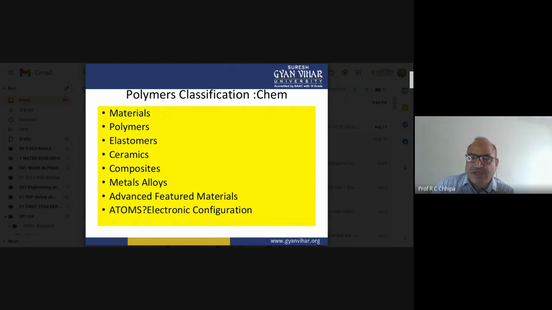Stainless steel is an alloy of iron. So a number of alloys are available of the iron: stainless steel, high speed steel. The meaning of steel itself is the alloy of iron. Simple plain carbon steel contains silicon and carbon, so these are the alloy metals. Then we have to see advanced feature materials, where the requirement is, for example, to make a sensor. So what material is responsible? For example, gallium arsenide, with which we make the chips. So advanced feature materials have importance.